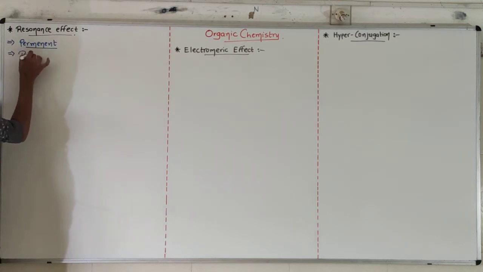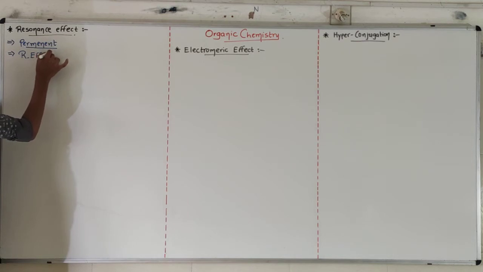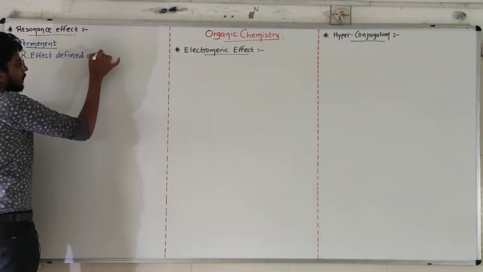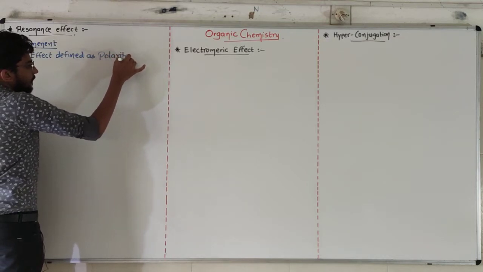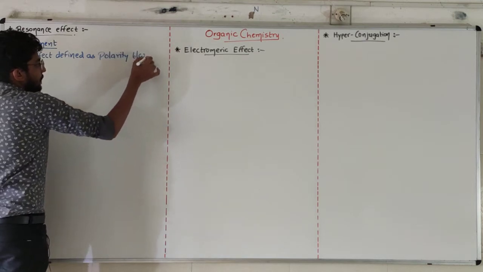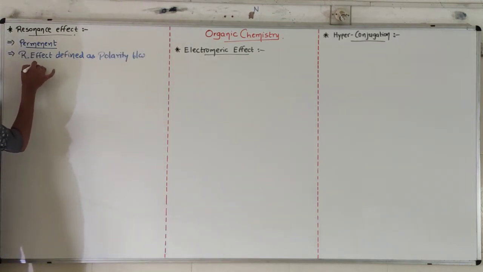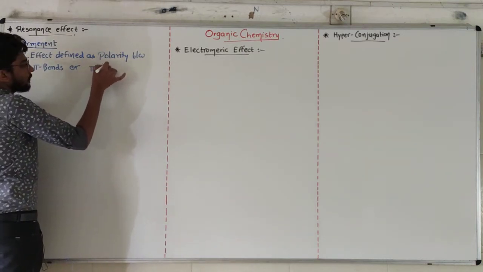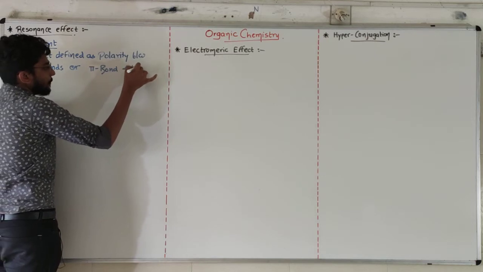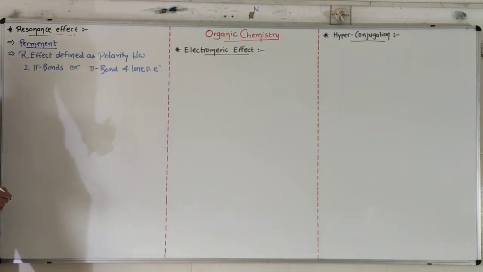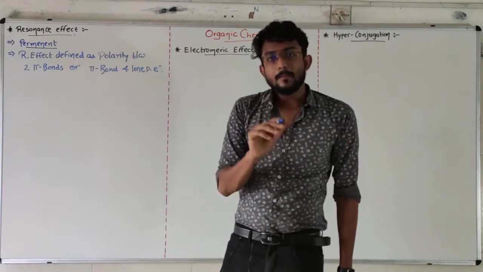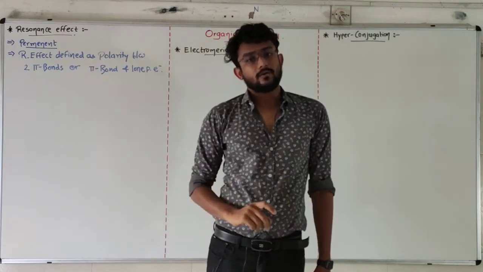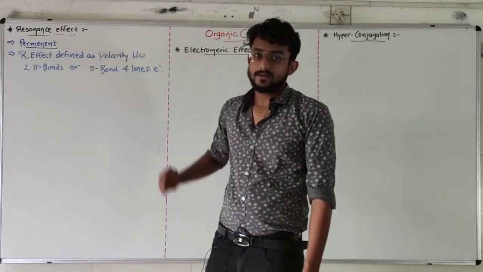Resonance effect is defined as a polarity created in a molecule because of two pi bonds, or one pi bond and a lone pair of electrons. That will be known as resonance effect.